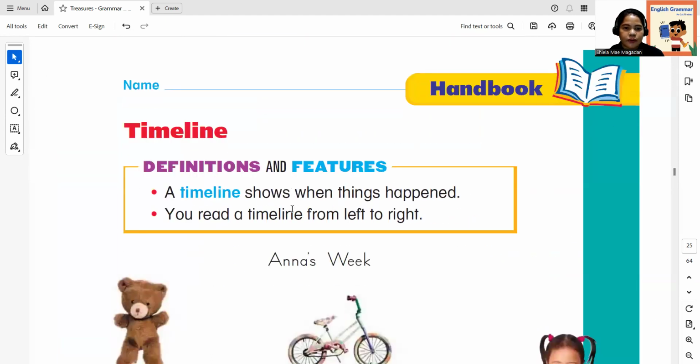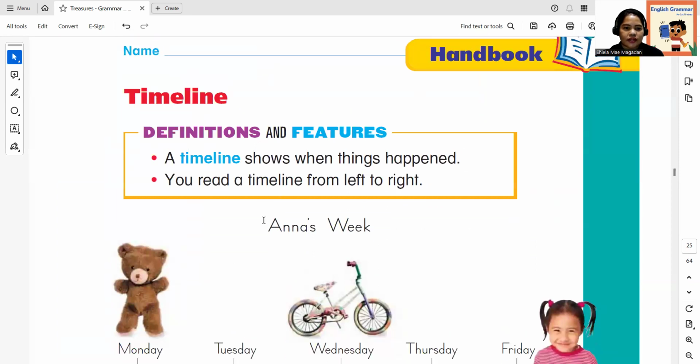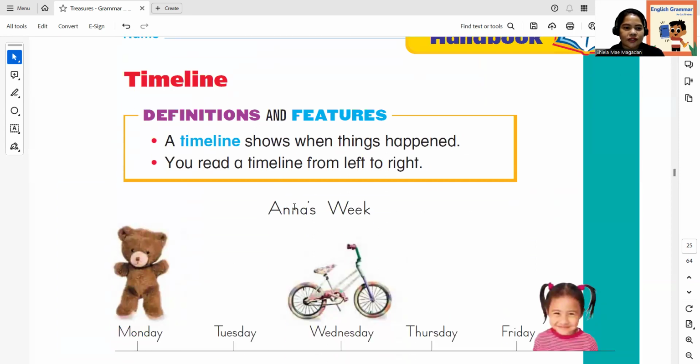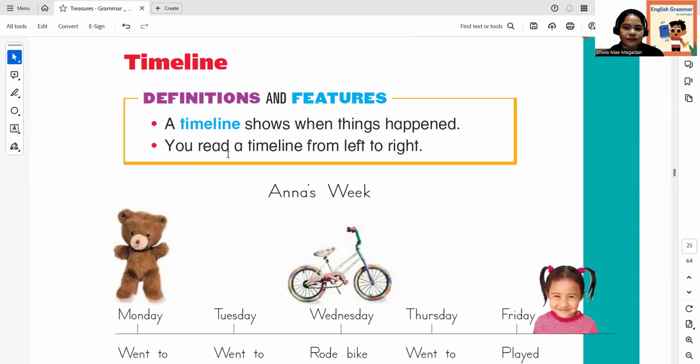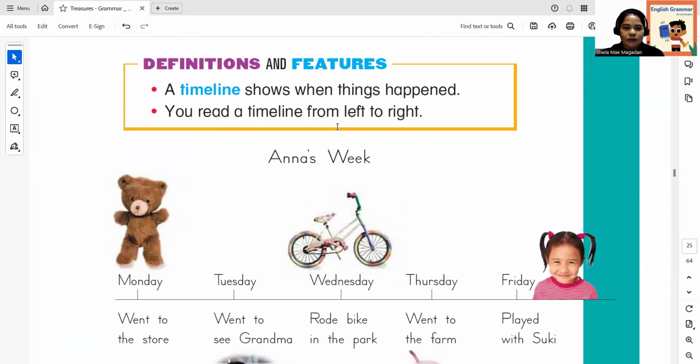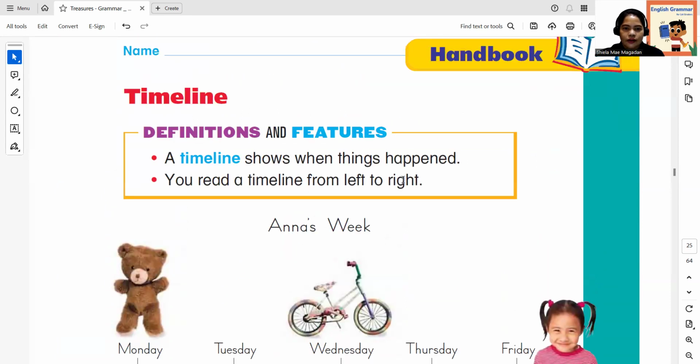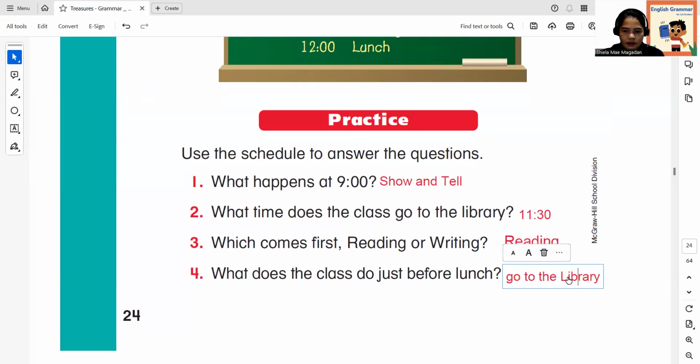For the next part is timeline. We are done with schedule, now timeline. Okay, we have the timeline there. A timeline shows when things happened. You read a timeline from left to right. Okay, I think we have to change this, because this is a common noun, so we have to change that. I'm sorry about that.